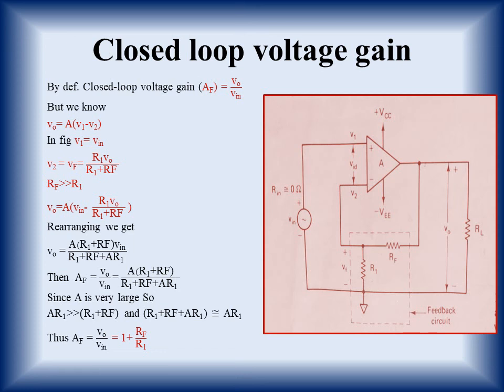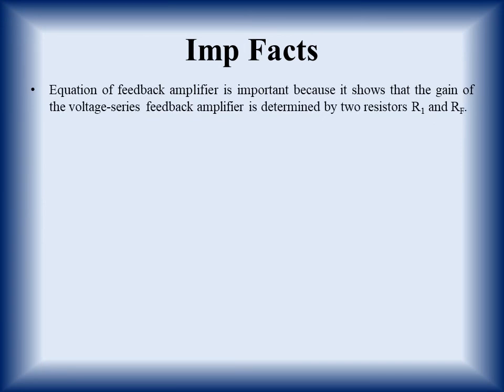Now what does this voltage gain show? What are the important facts? The equation of the feedback amplifier is important because it shows that the gain of the voltage series feedback amplifier is determined by two resistors, R1 and RF.